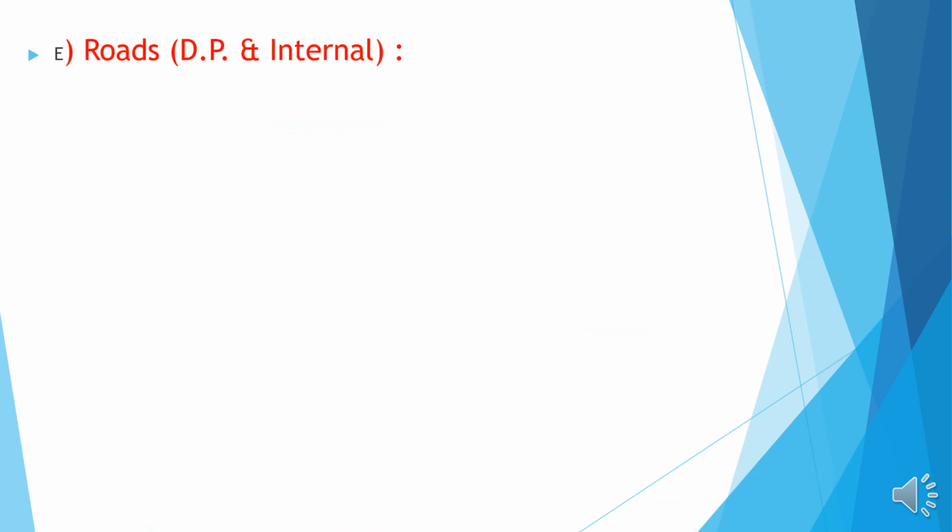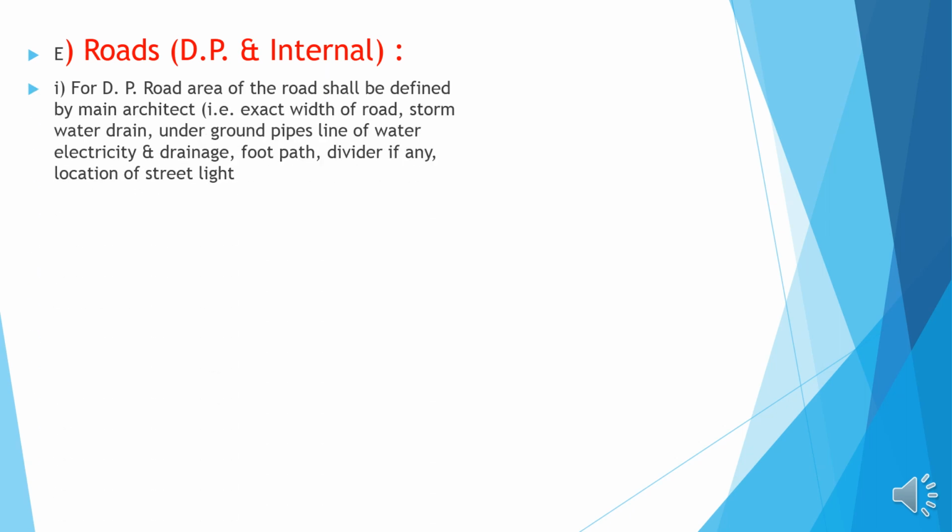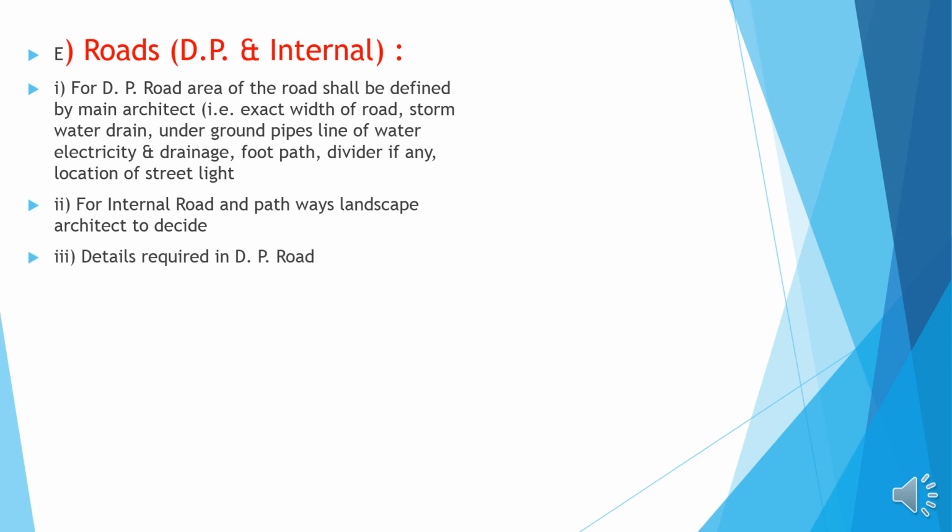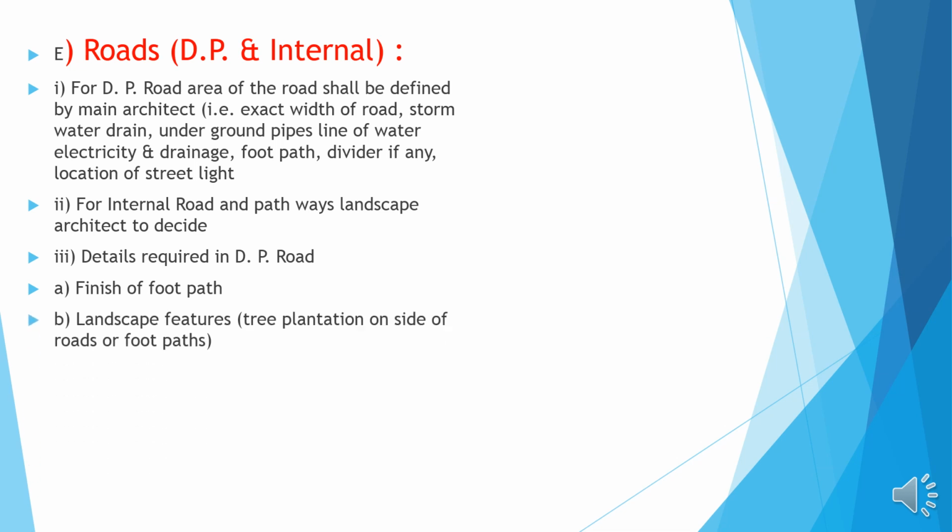Roads, DP and internal. For the DP road area, the road shall be defined by the main architect. That is, exact width of the road, stormwater drain, underground pipelines of water, electricity and drainage, footpath, divider if any, location of the street light, etc. For internal roads and pathways, the landscape architect has to decide. Details required in DP road: finish of the footpath, landscape features like tree plantation on the sides of the roads